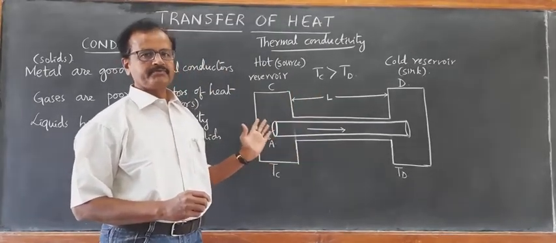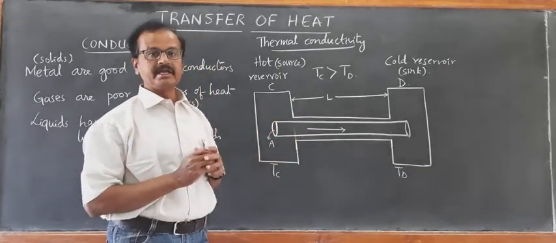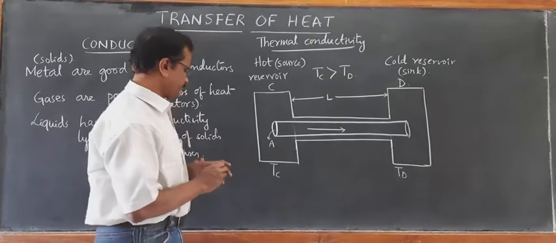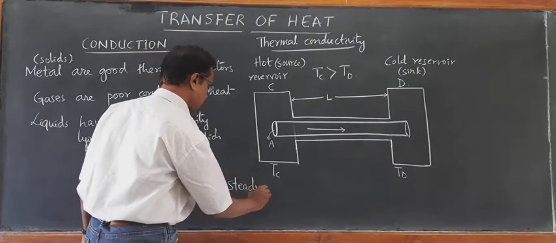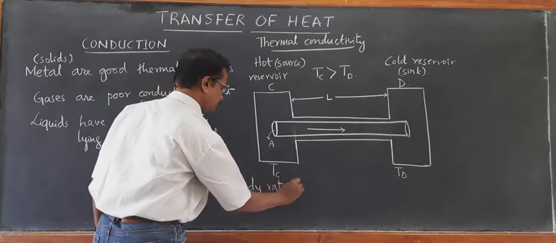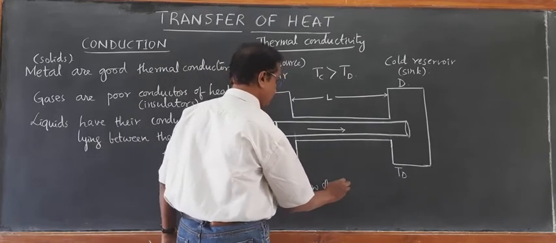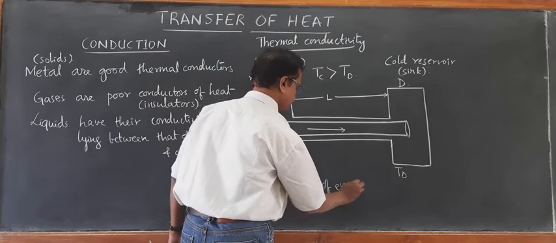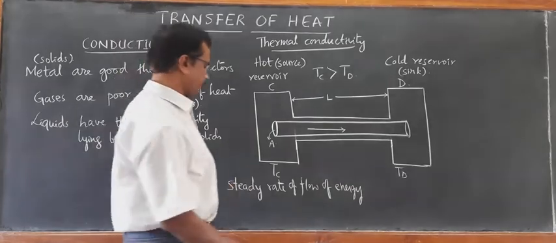The rate of flow of heat will attain a steady value, a steady rate. Steady rate means constant rate, steady rate of flow of energy. Rate in the sense of with respect to time.